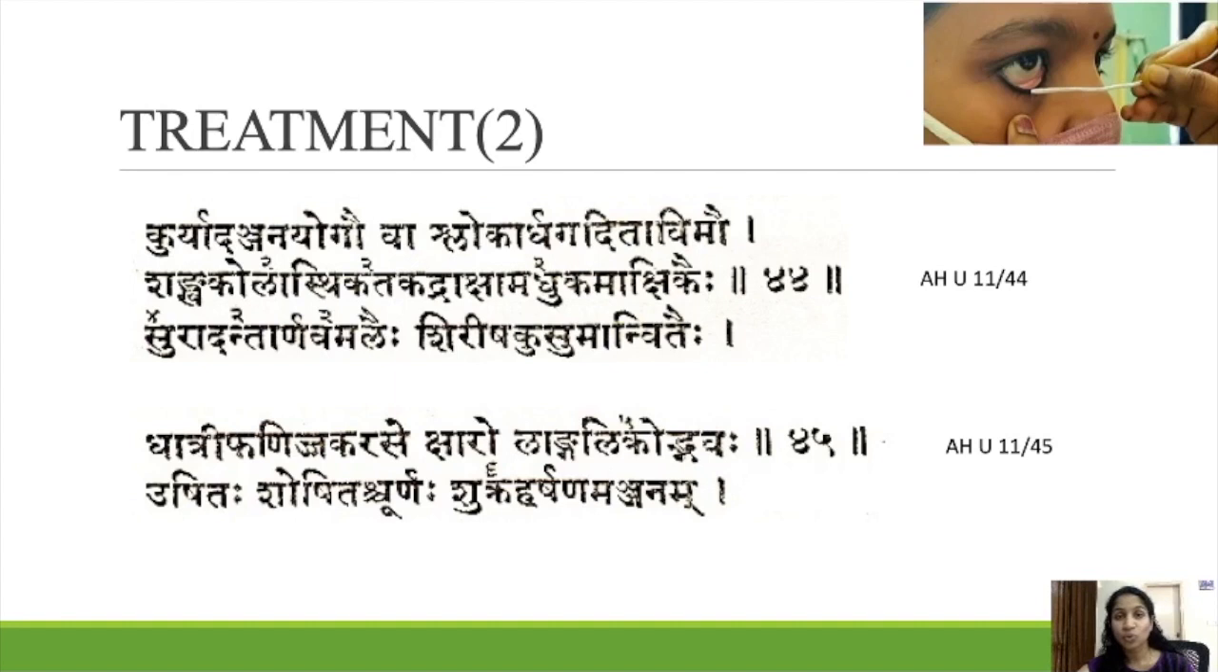Ushidaha Shoshida Churno. Then we have to boil that, mix it, and dry it. That can be used as Shukra Harshanam Anjanam. So here Dhatri Rase, otherwise Tulasi Rase, both these Swarasa we have to take, and Langali Kshara has to be mixed with that, reduced and dried, and that powder can be used as Harshanam in all types of Shukras.